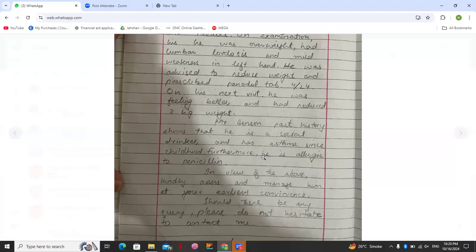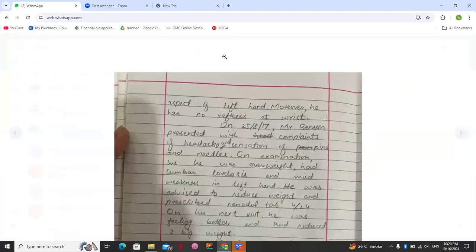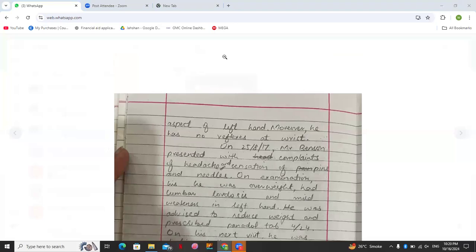That is 1.5 lines. Please think about making your letter concise. You have 180 to 200 words. If you write your letter in a concise way, it will look better, and if it looks better, the reader will give you a lot of scores. Rest of the things are fine. I'm not going to comment on that. So, Dr. Hamza, I hope it was clear. Please follow these things I have explained. Rest of the things are fine. No problem.